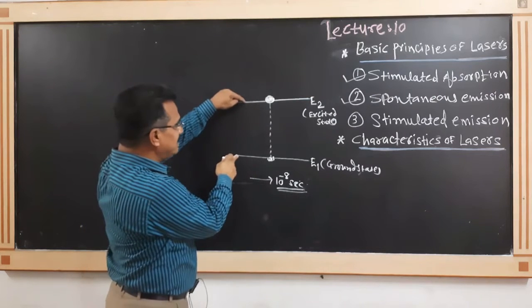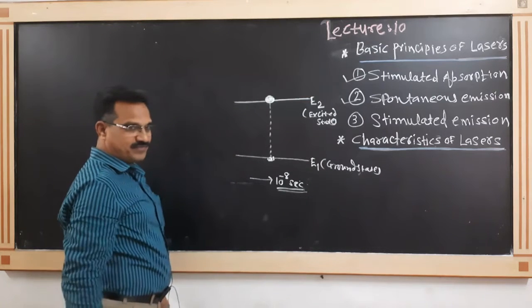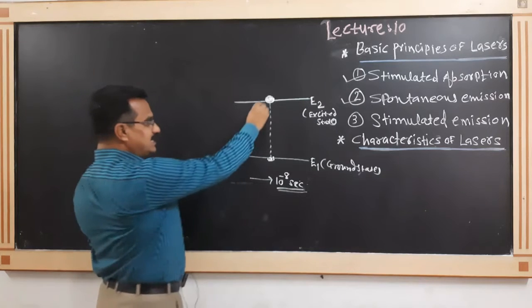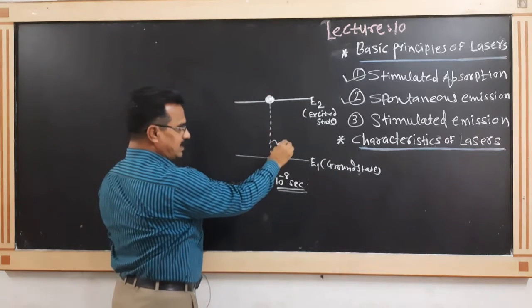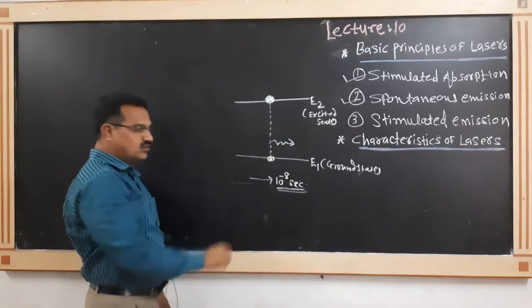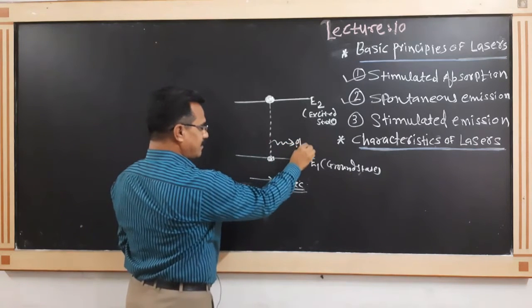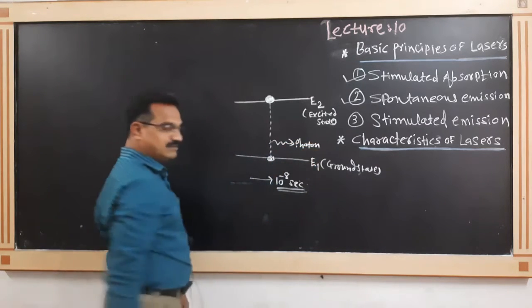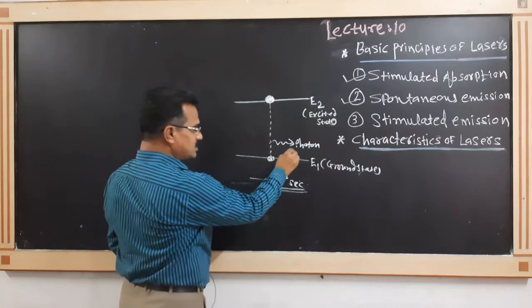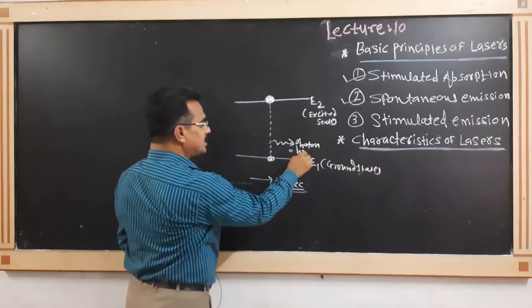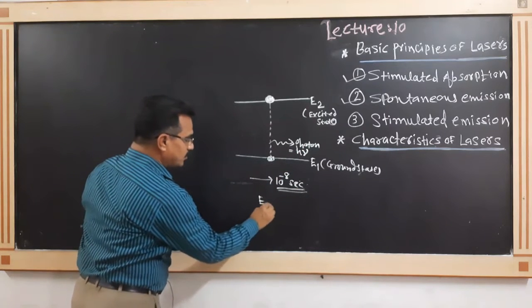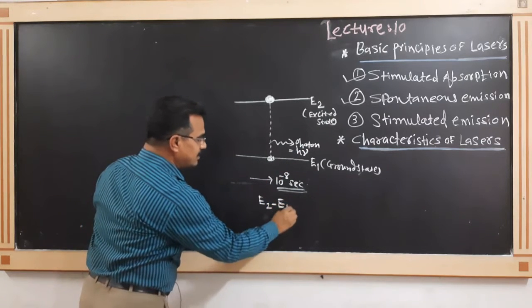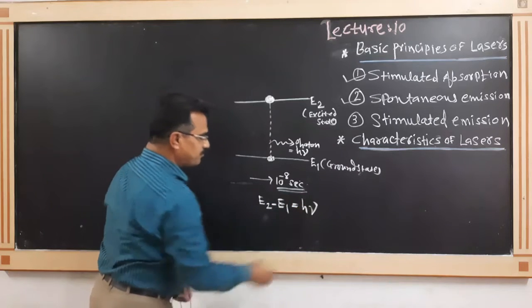This is the higher energy level and this is the lower energy level. When it returns from the excited state to the ground state, it emits a photon. And the energy of that photon is h mu, and this energy must be equal to E2 minus E1, that is h mu.